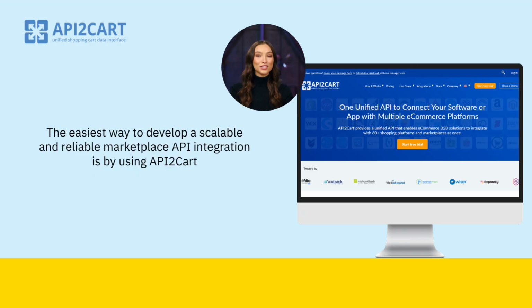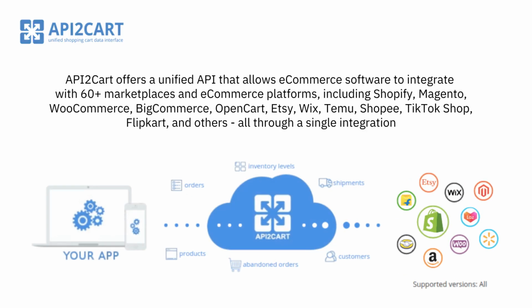The easiest way to develop a scalable and reliable marketplace API integration is by using API 2Cart. API 2Cart offers a unified API that allows e-commerce software to integrate with 60+ marketplaces and e-commerce platforms, including Shopify, Magento, WooCommerce, BigCommerce, OpenCart, Etsy, Wix, Temu, Shopee, TikTok Shop, Flipkart, and others, all through a single integration.